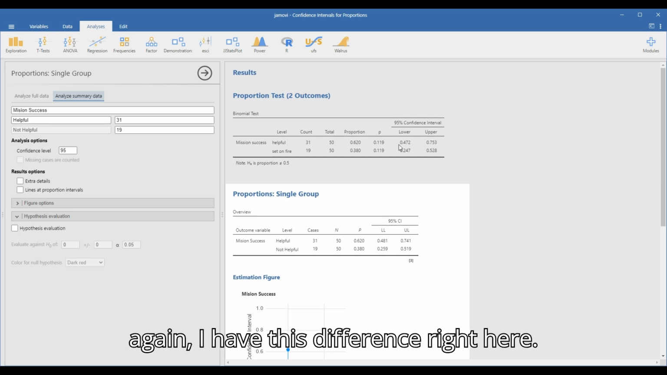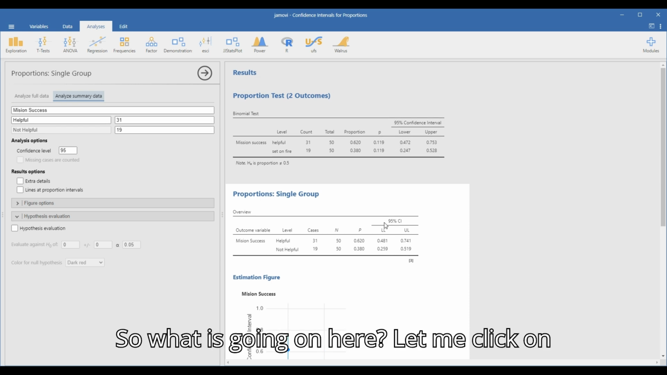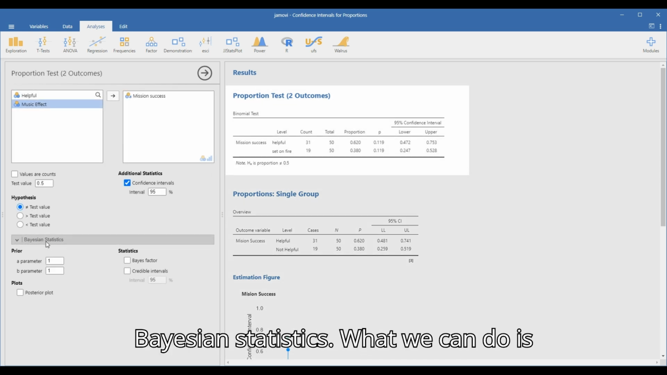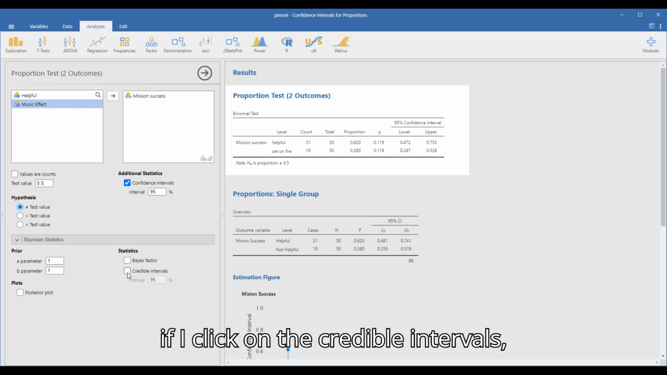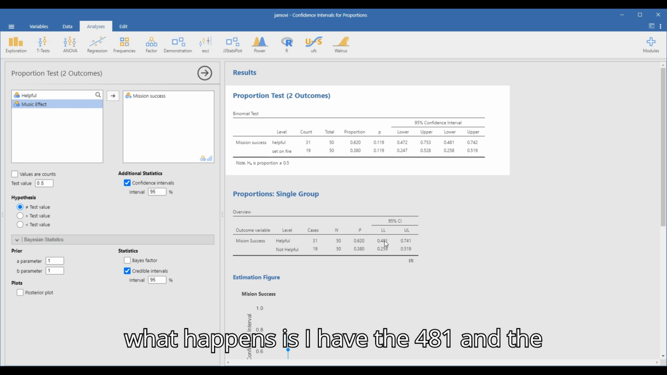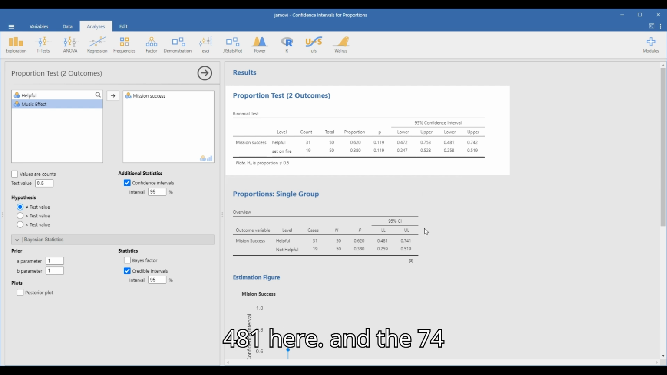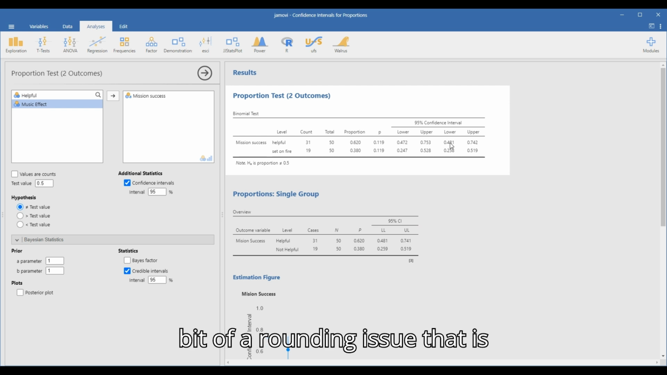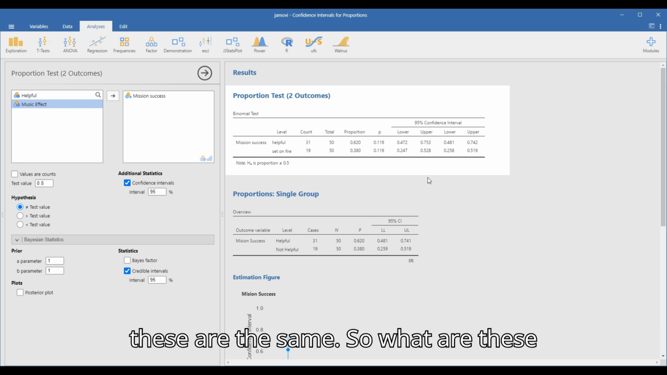But again, I have this difference right here. So what is going on here? Well, let me click on the proportion test again. I have this Bayesian statistics. And what we can do is, if I click on the credible intervals, what happens is I have the 481 and the 481 here, and the 741 and 742 here. So you got a little bit of a rounding issue that is happening here. And so these are the same.